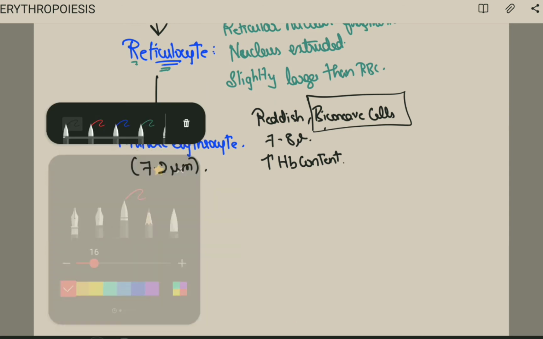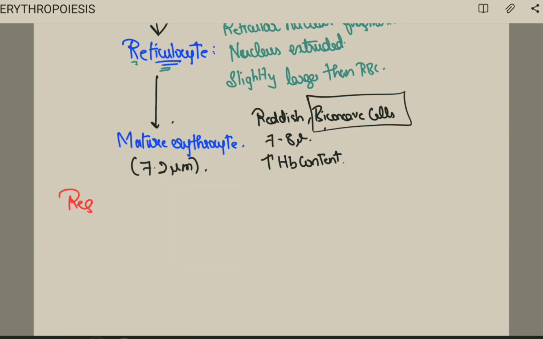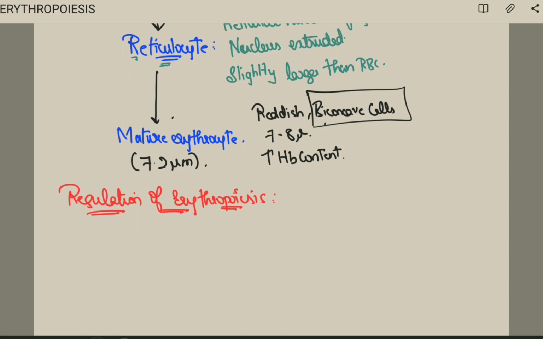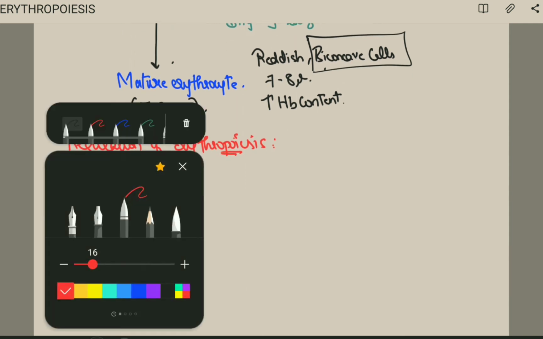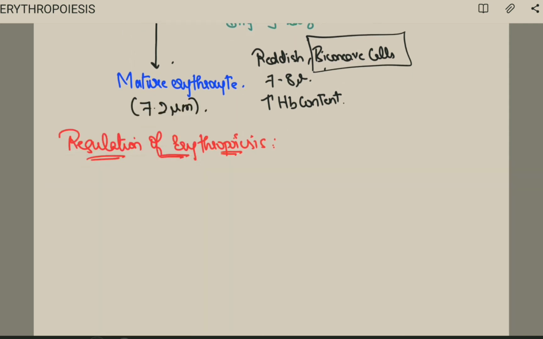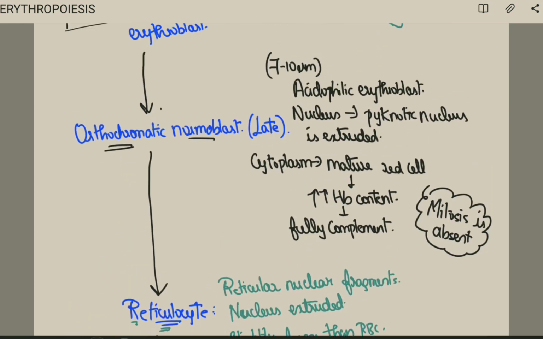Next, what we are going to see about is the regulation of erythropoiesis. Now, when we talk about the regulation of erythropoiesis, what comes into my mind is about the stimulus. Okay, mainly we discuss about the colony.